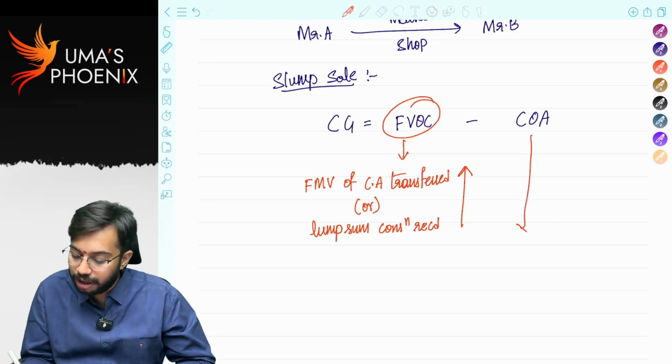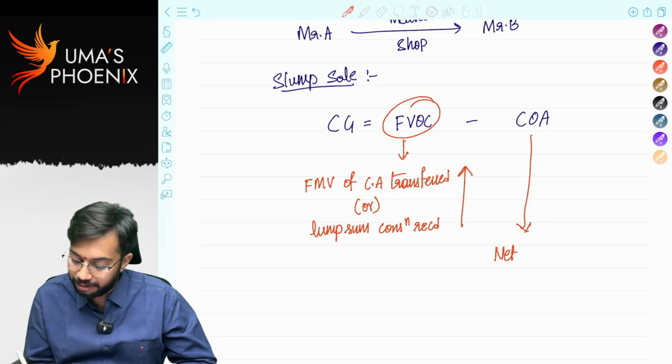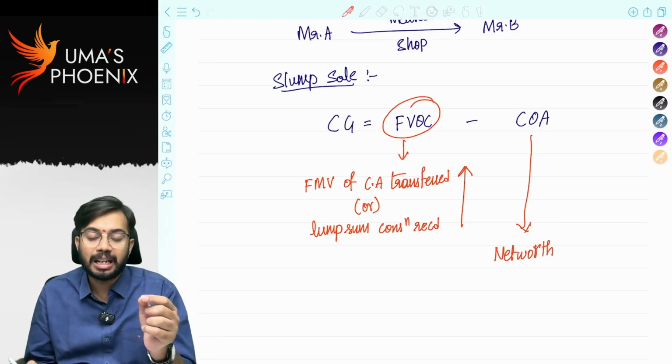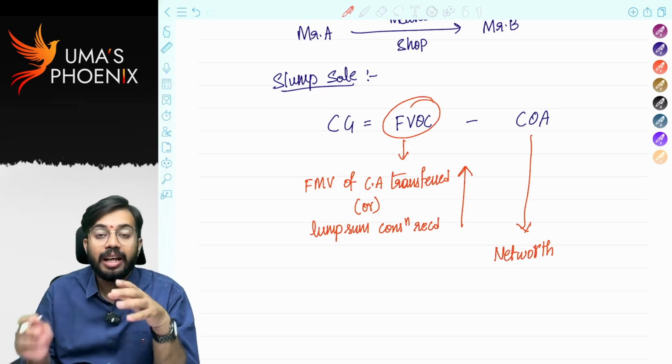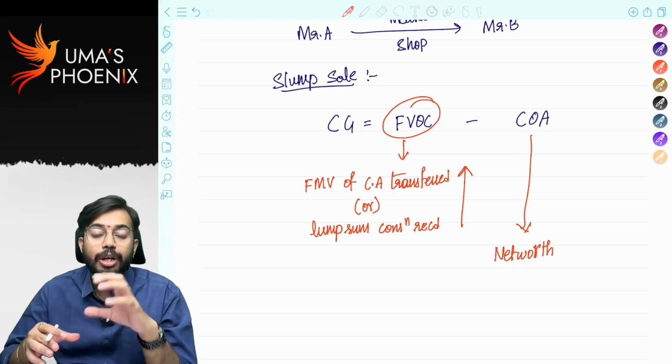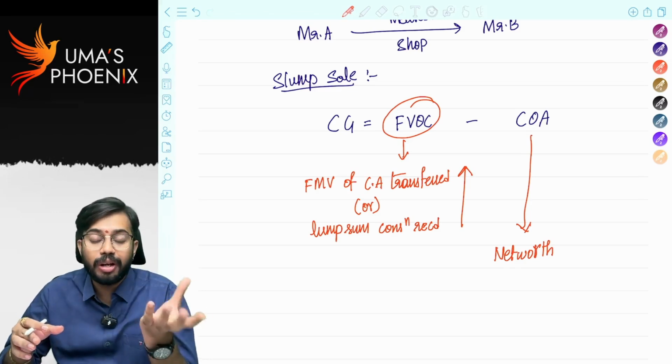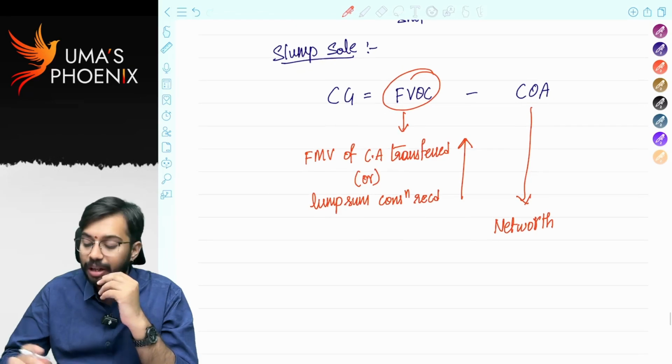Next, cost of acquisition means nothing but net worth. What is to be taken as cost of acquisition? If it is single asset, purchase cost you will take as cost of acquisition. In slump sale, you are selling business as a whole. So cost of acquisition is equal to net worth.